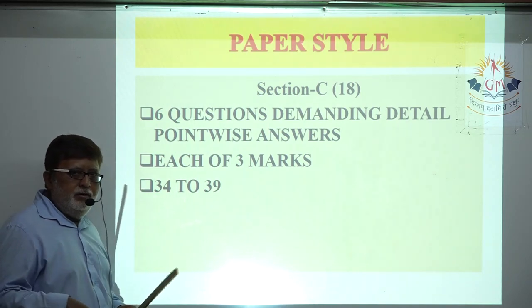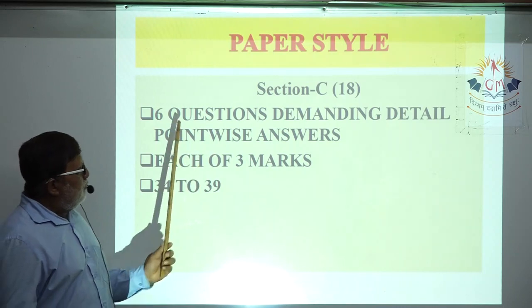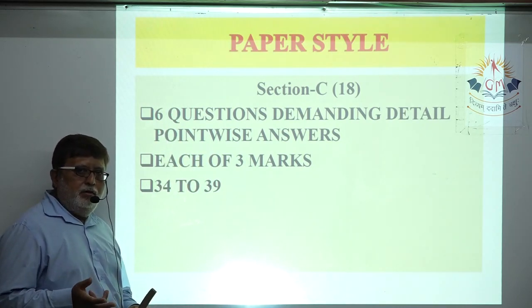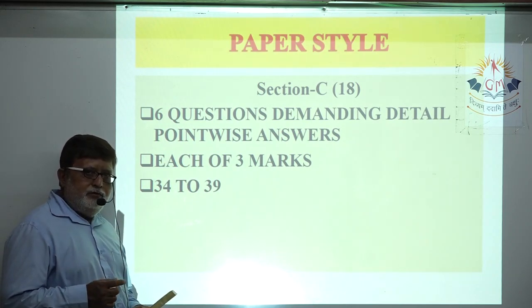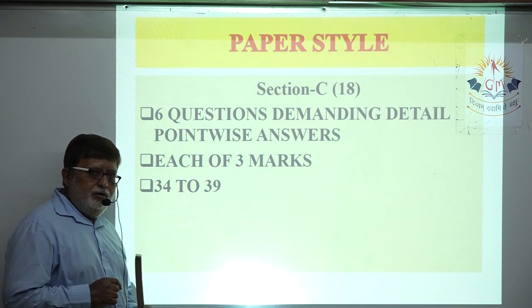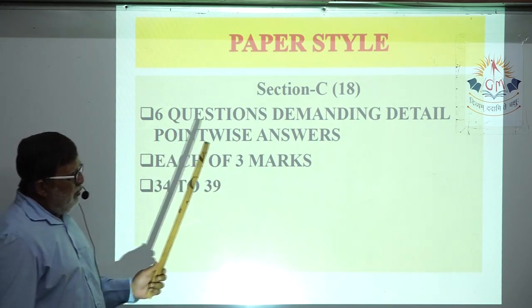But this year it may not happen. So compulsorily there may be 6 questions and you will not get any option at all. So 6 questions, each of 3 marks. So that way you will get 18 marks. This section is of 18 marks.